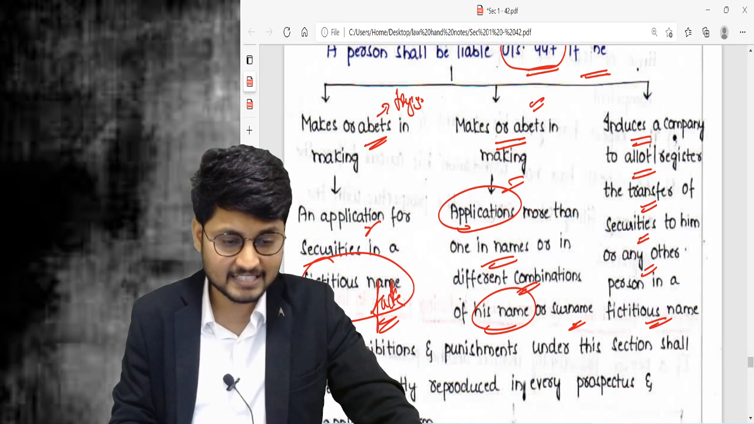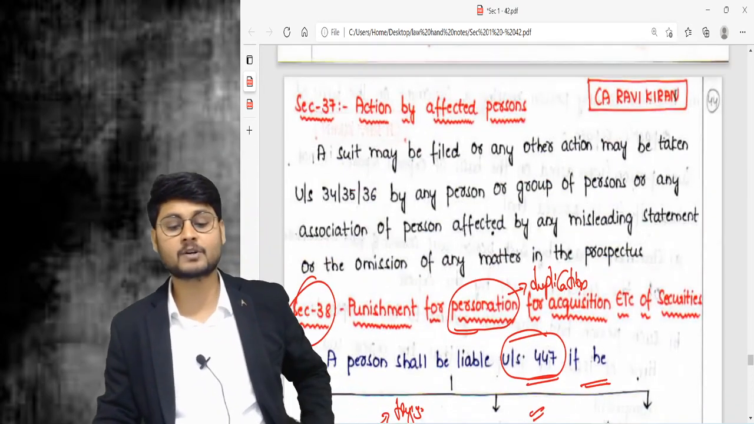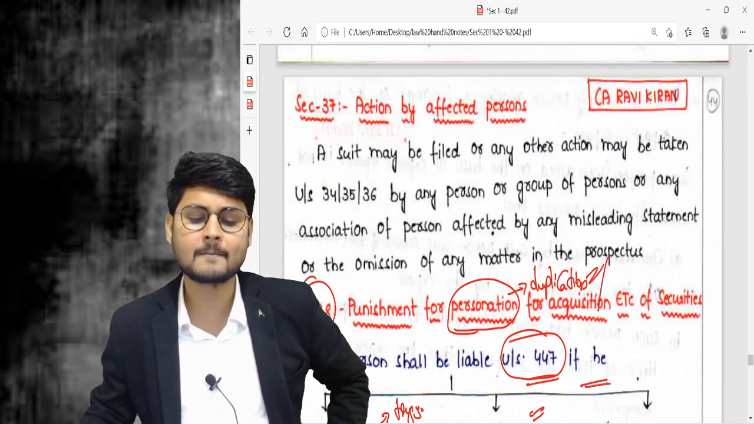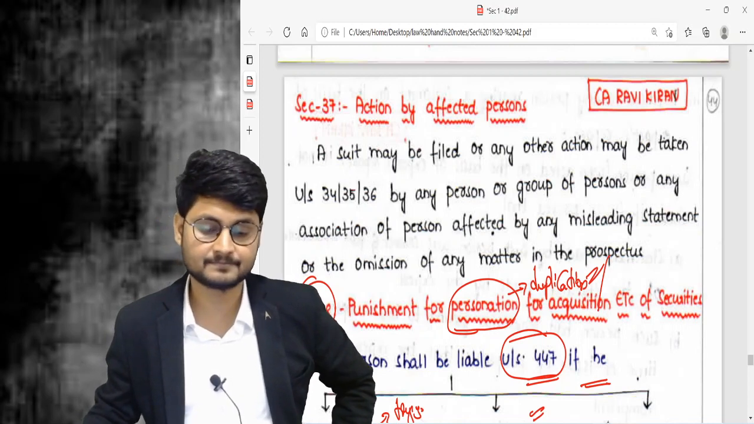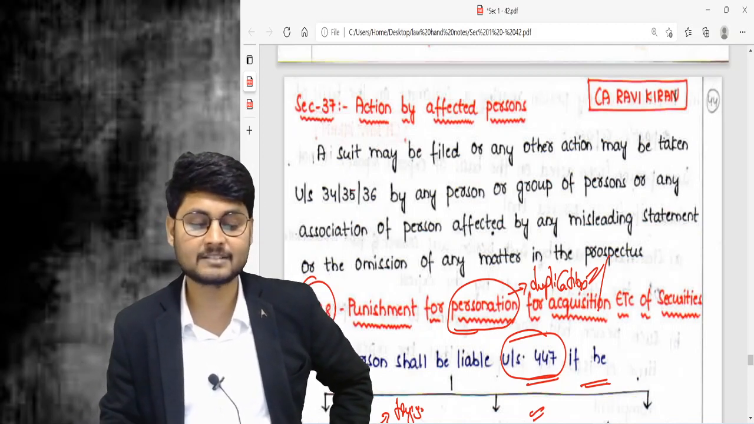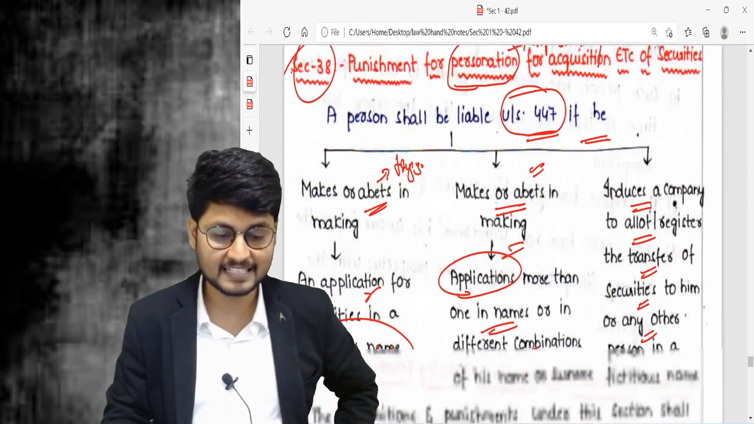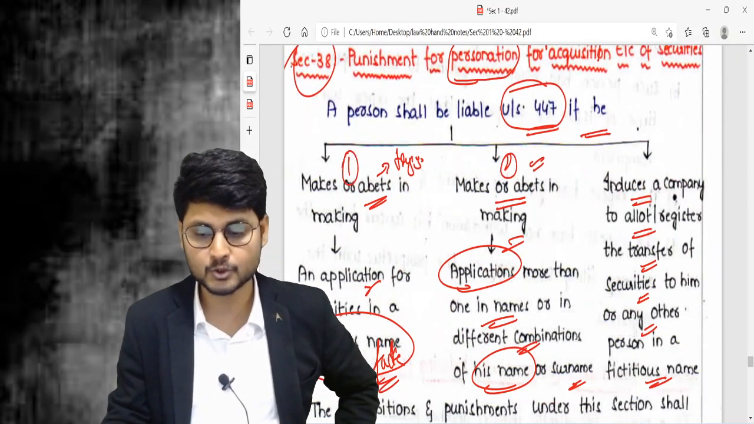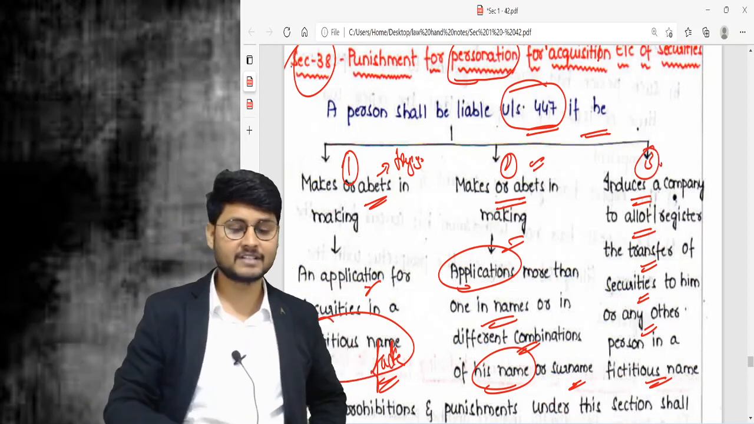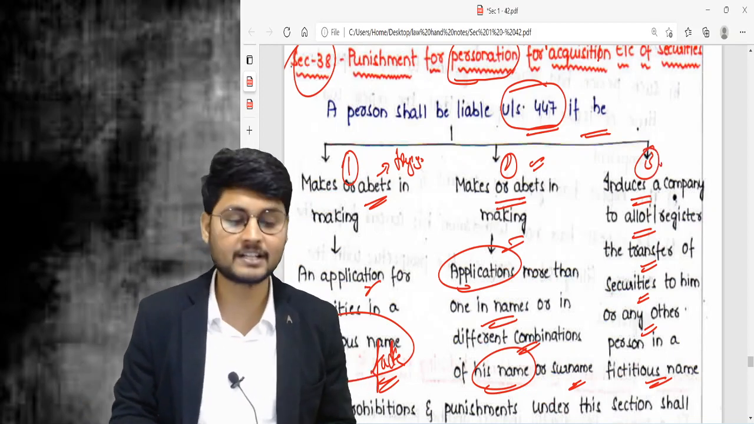With this we are done with section number 38 also. Punishment for personation. Personation is duplication or faking a certain person. That is called section number 38, punishment for personation for acquisition etc. of the securities. These are the three instances you need to understand, point number 1, 2 and point number 3. With this we are done with section number 38, 39 and 40 also.